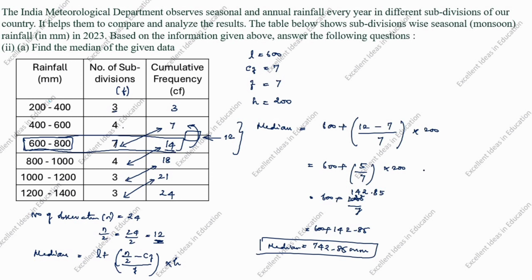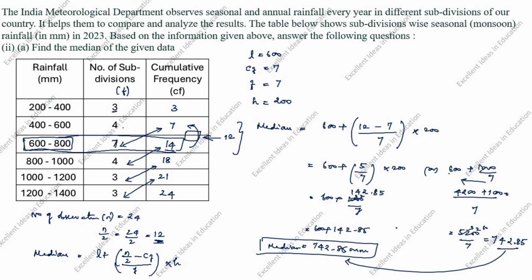We can calculate by another method also. 600 plus 5 into 200 is 1000 divided by 7. Cross multiply, we will take common 7. 600 into 7 is 4200 plus 1000 equal to 5200 divided by 7. 7 sevens are 49, 3; 4 sevens are 28, 2; 2 sevens are 14, 6; 8 sevens are 56. You see here, this and this are the same only. You can calculate this way also.